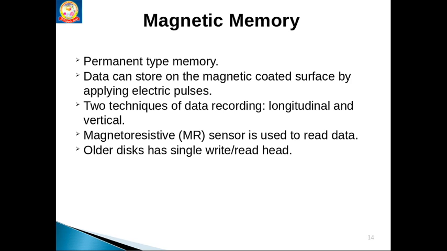There are two types of recording: longitudinal and vertical recording. How can we read the data? By using an MR sensor. A magnetoresistive sensor is used to read the data. In this kind of memory, both read and write operations are allowed with the help of a head.